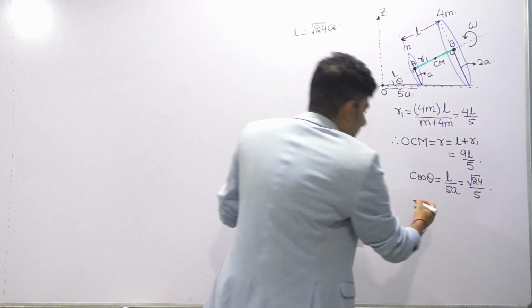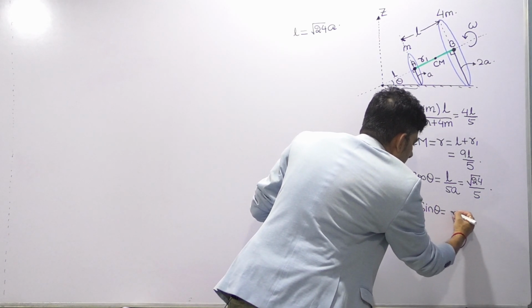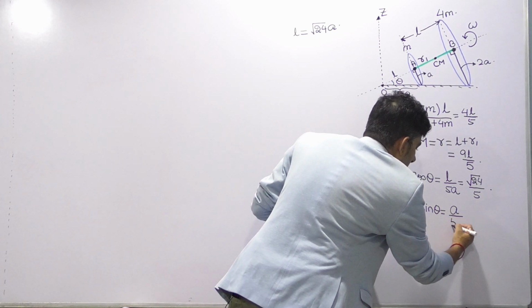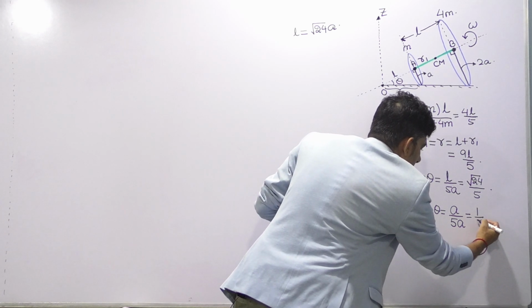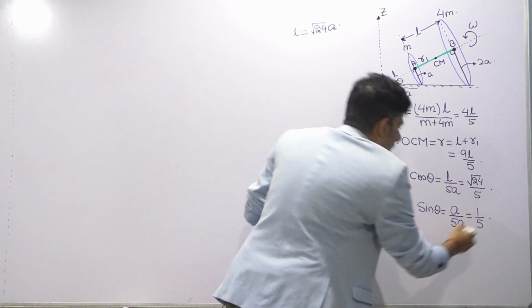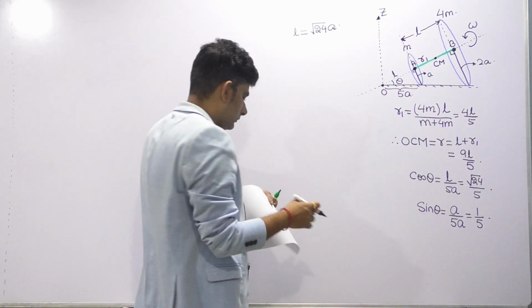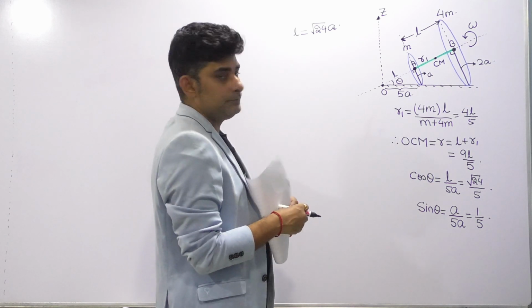What about sin theta? Similarly, sin theta is perpendicular by hypotenuse, 1 by 5. So we get the values of the two trigonometric ratios cos and sin.